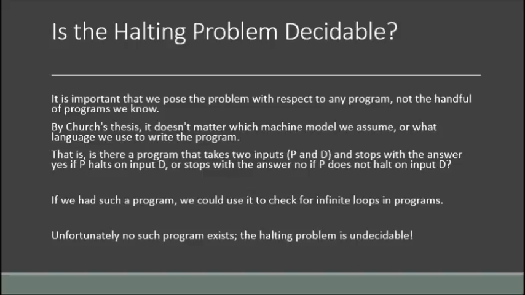It is important that we pose the problem with respect to any program, not the handful of programs we know. By the Church thesis, it doesn't matter which machine model we assume or what language we use to write the program. That is, is there a program that takes two inputs and stops with the answer yes if P halts on input D, or stops with the answer no if P does not halt on input D? If we had such a program, we could use it to check for infinite loops in programs. Unfortunately, no such program exists. The halting problem is undecidable. Now let us see an example.